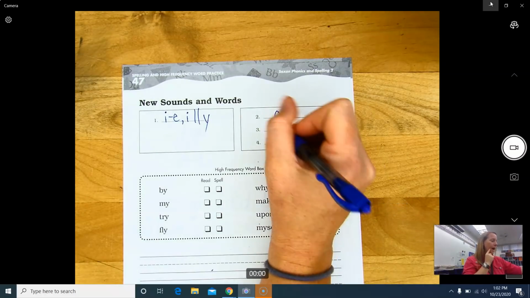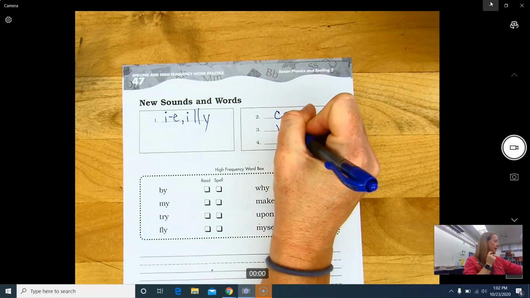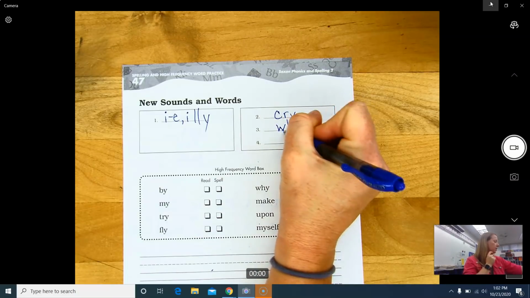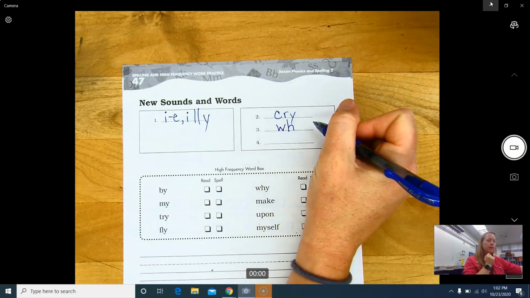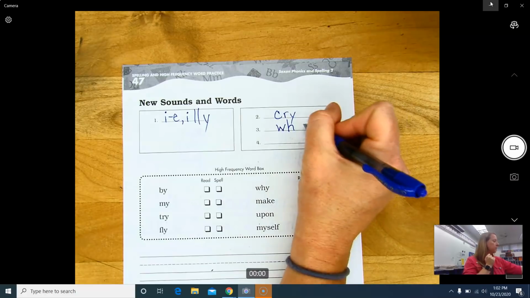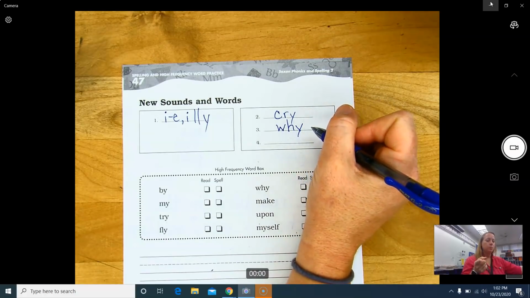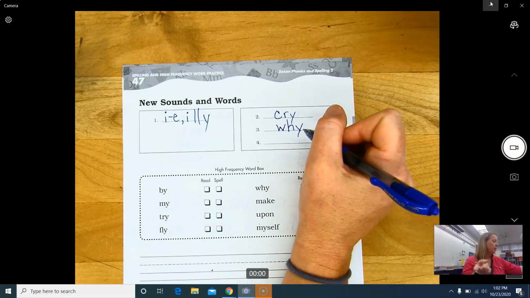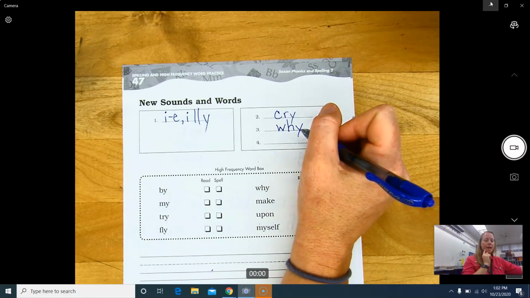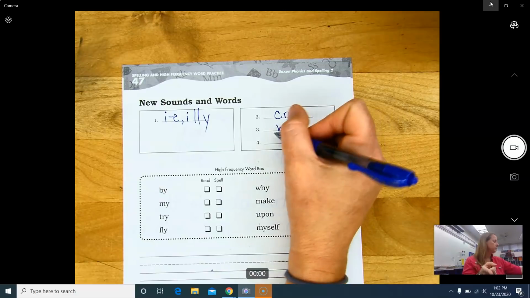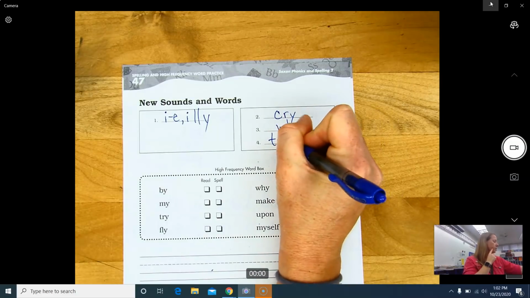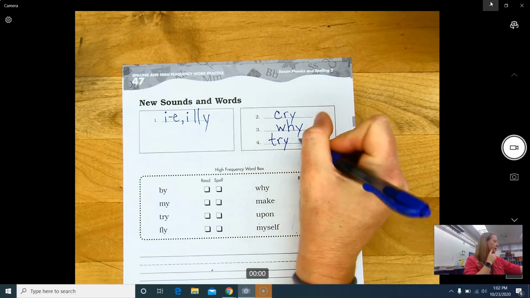Number 3, why. W-H. If I hear that I sound, what do I put? A Y. So W-H-Y. And number 4, trying. Try. Y makes the I sound.